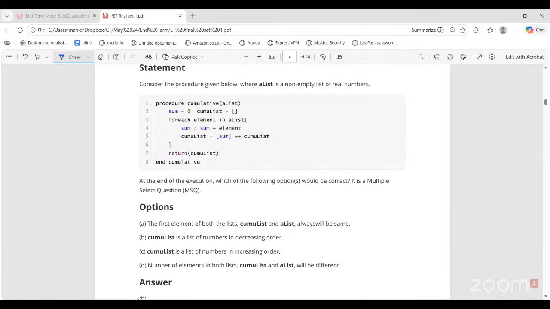This one. So consider procedure given below where A list is a non-empty list of real numbers. Non-empty list of real numbers, right?